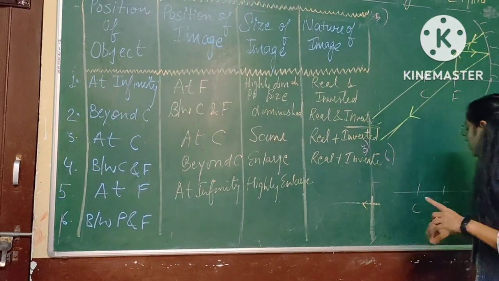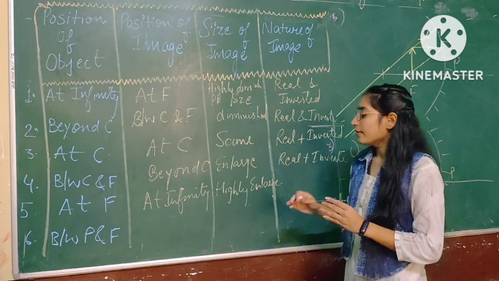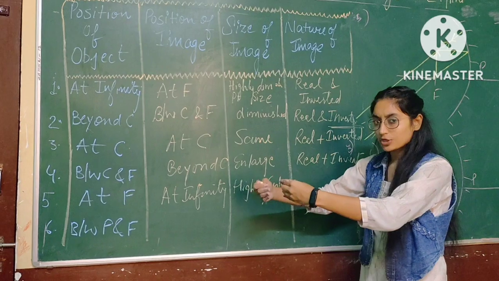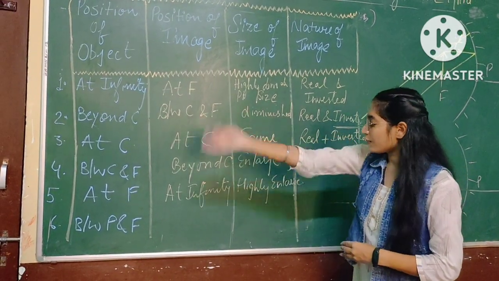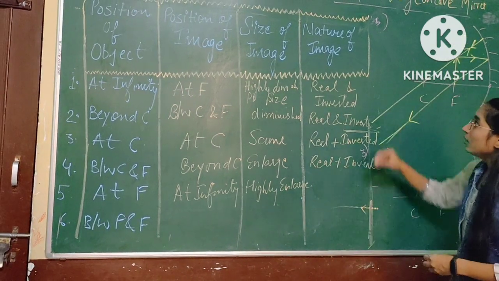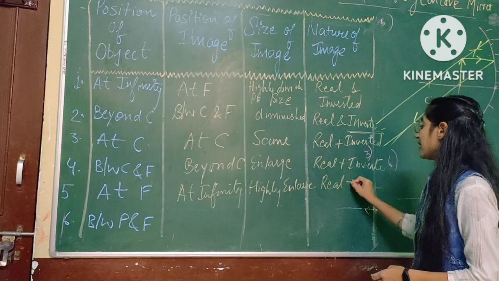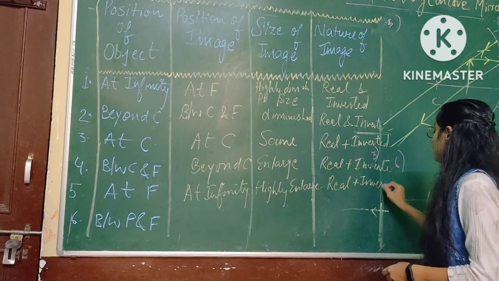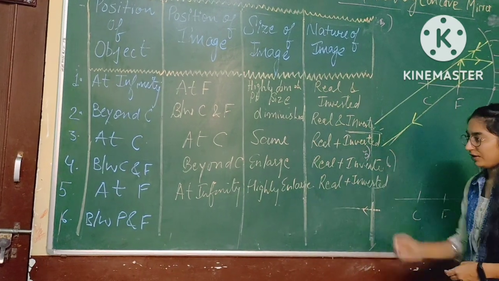So in the last case you can see that if I am placing the object between C and F, then the size of the image will be enlarged. But when I place the object at F, then the size of the image will be highly enlarged. So what is the nature of the image? The nature will be real and inverted, because I am considering that the image will meet at the left side at infinity.